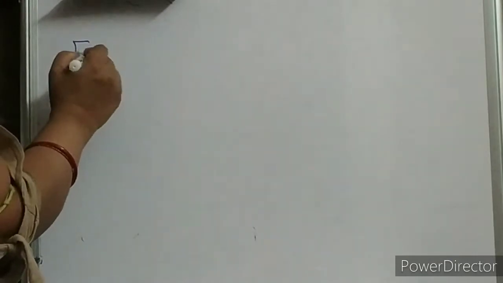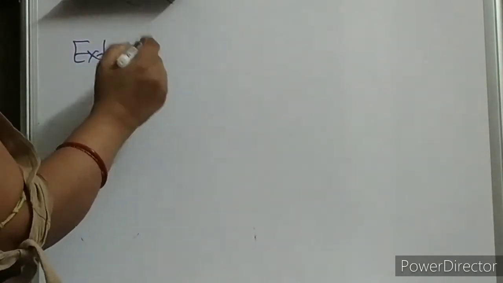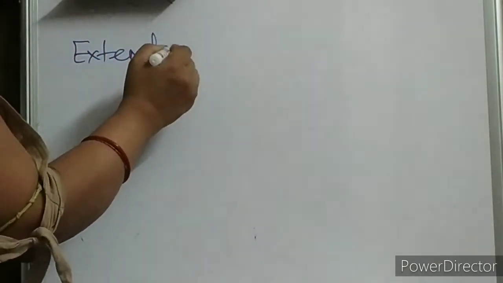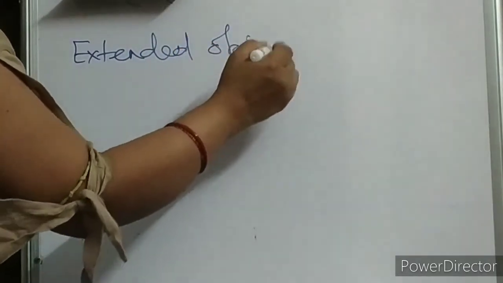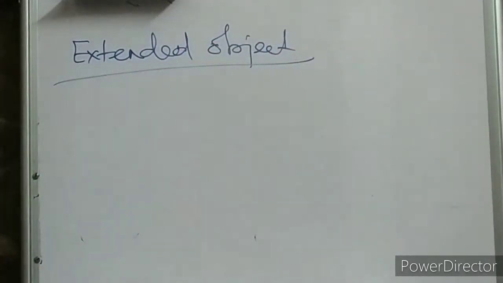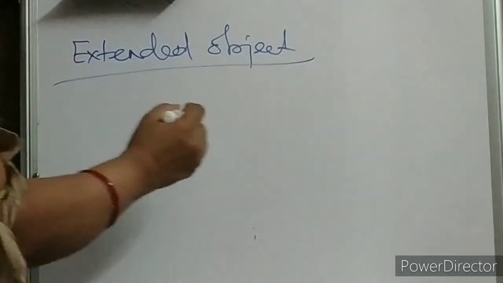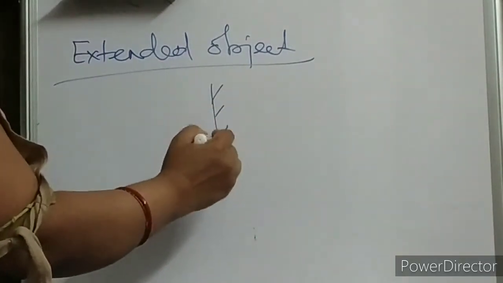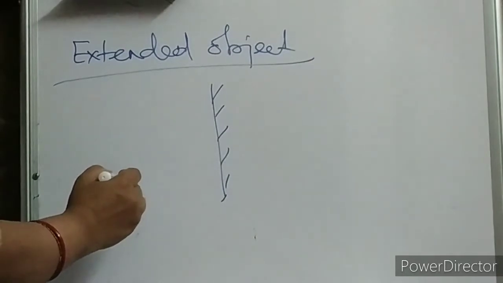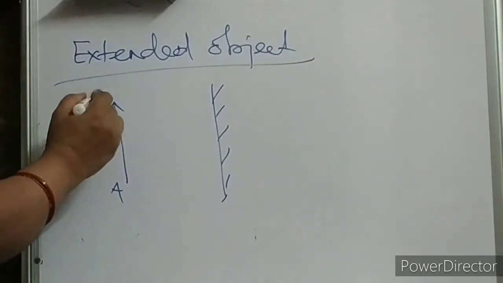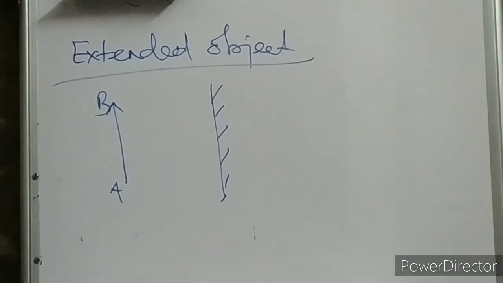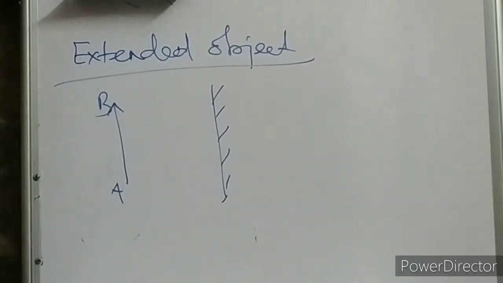Let us now discuss the extended object, children. Now suppose the mirror is over here and I have kept an object. This is extended. This is not a point object. It has some height. Now tell me where the image will be and how the image is.